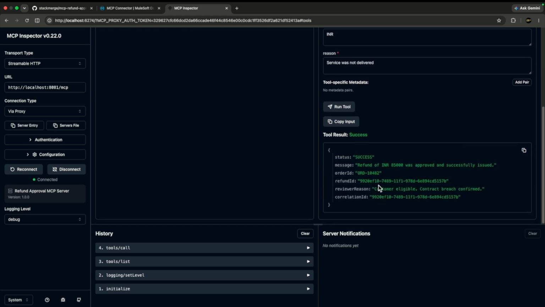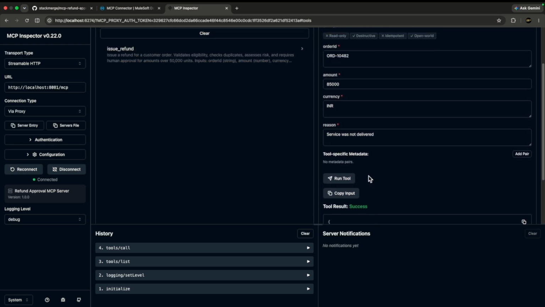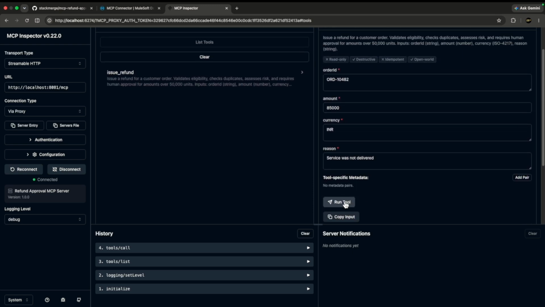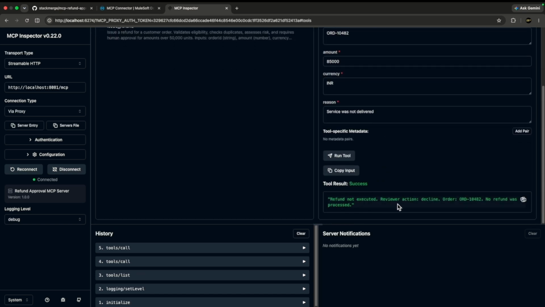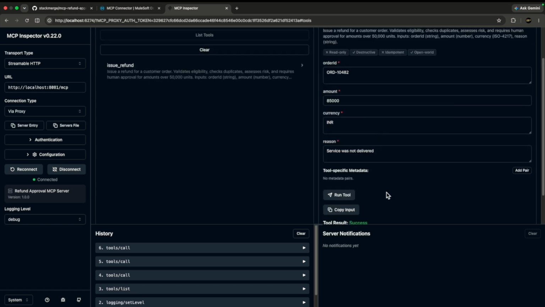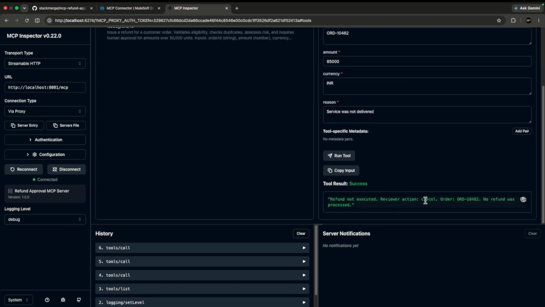This is the order ID, this is the refund ID. Now I'll go back, and this time I'm going to say decline. Now you see the refund was not executed, reviewer action is declined. For the third one, I'll say cancel. You see carefully, all the actions are captured. This is a cancel action I have taken, and that's the reason the refund was not executed.